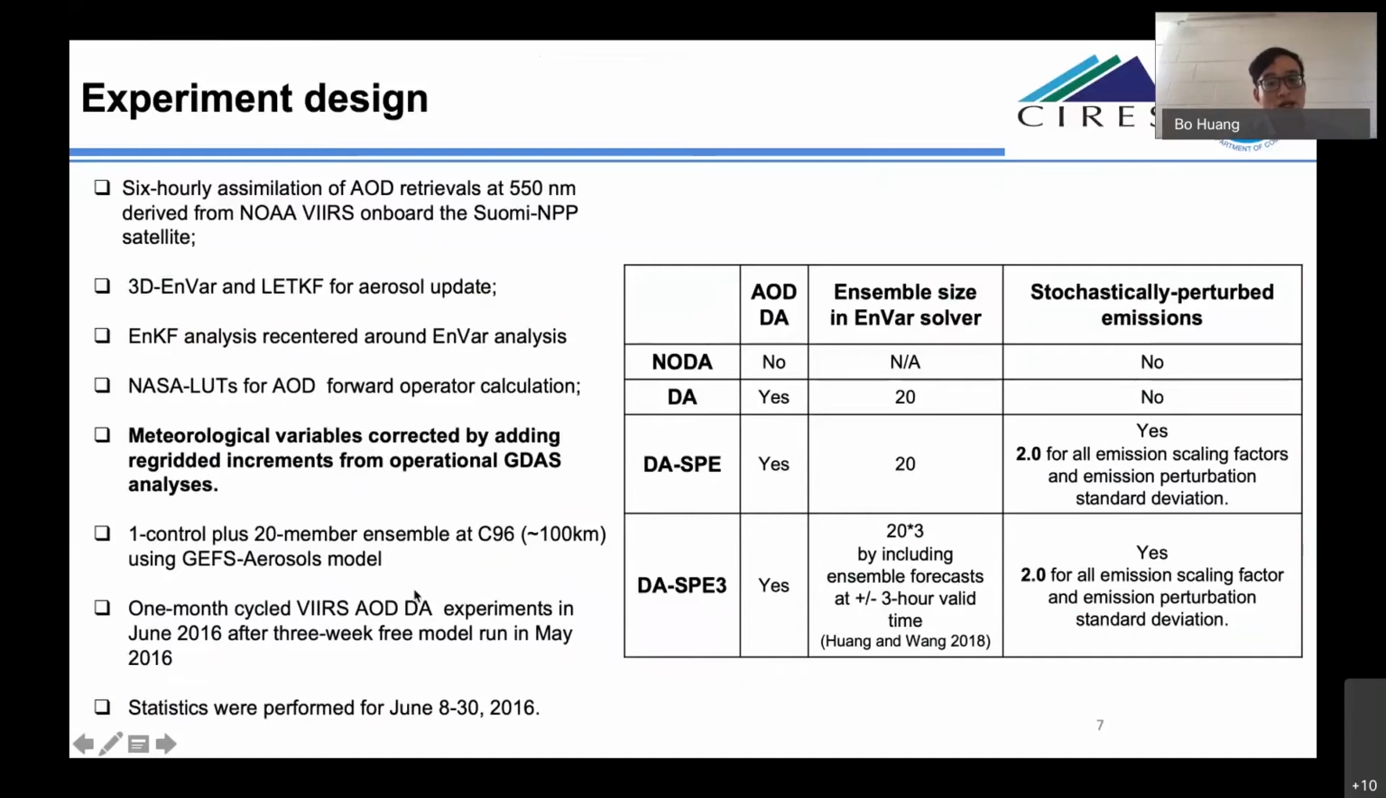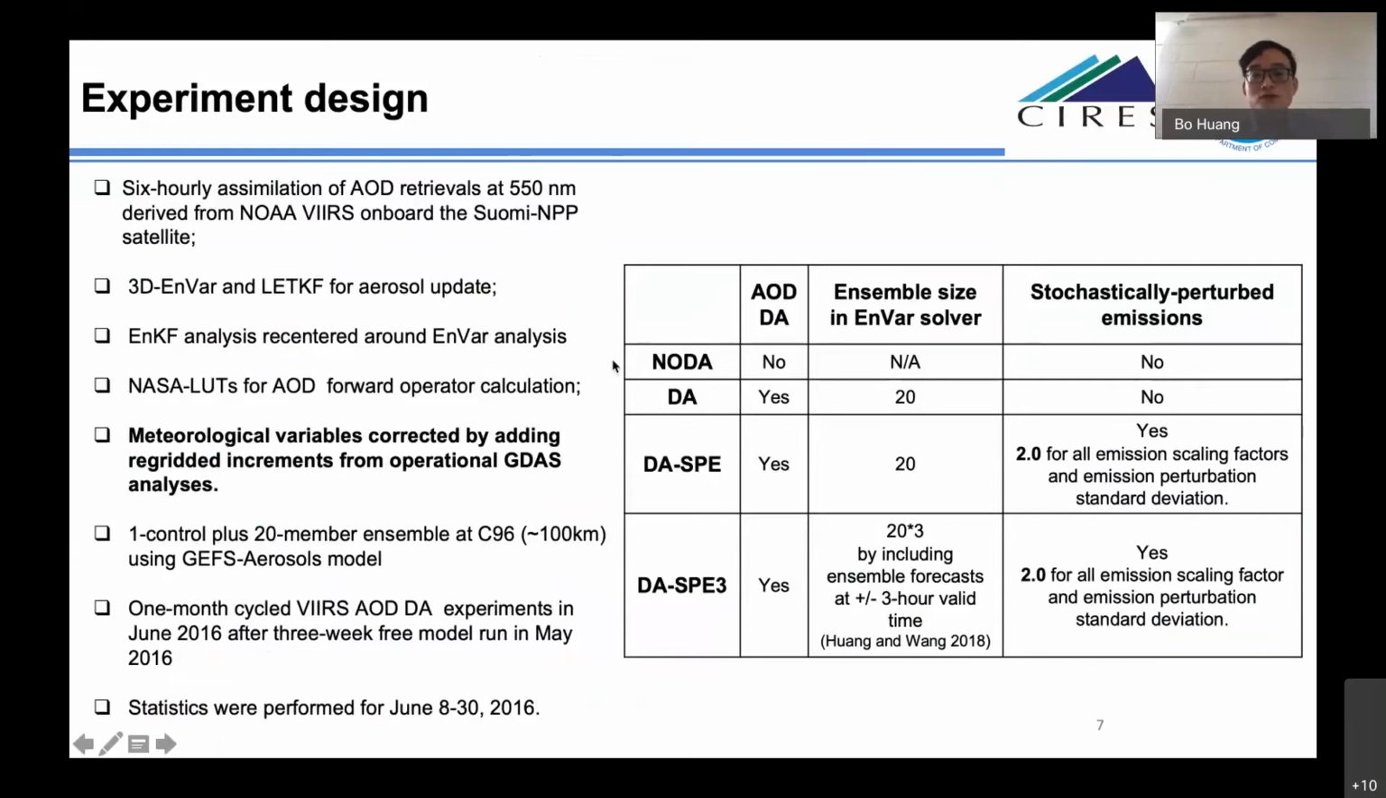Our 1-month cycled VIIRS AOD data assimilation experiment starts after a 3-week free model run in May 2016 and goes through the whole month of June 2016. The statistics will be performed for the last 3 weeks of June 2016. So this table summarizes the 4 experiments we performed for this work.